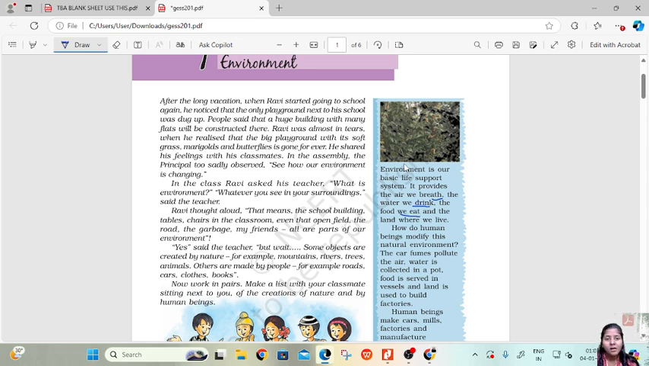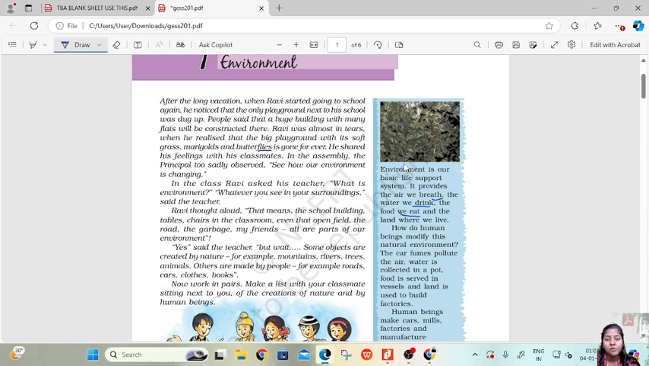Now we'll take the example of Ravi here. After the long vacation, when Ravi started going to school again, he noticed that the only playground next to his school was dug up. People said that a huge building with many flats will be constructed there. Ravi was in tears and he realized that the big playground with its soft grass, marigold, and butterflies is gone forever.